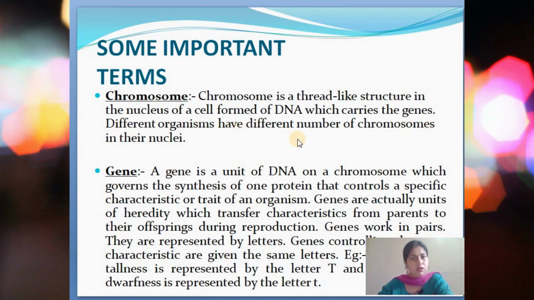Different organisms have different numbers of chromosomes in their nuclei. Human beings have 46 chromosomes, or 23 pairs. Similarly, other organisms have other numbers of chromosomes.